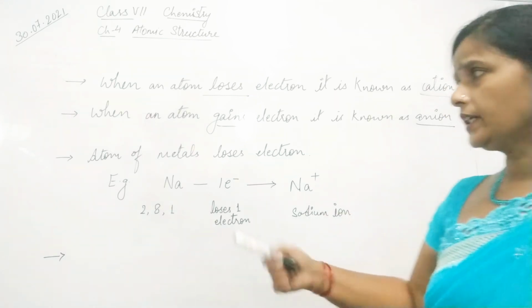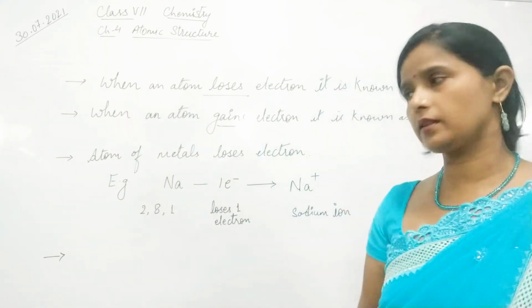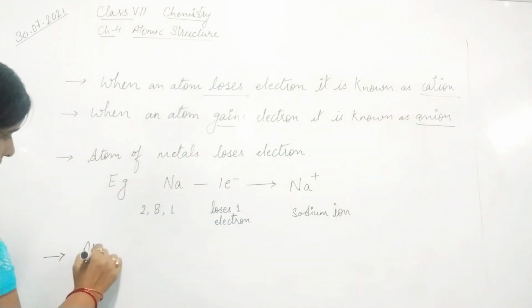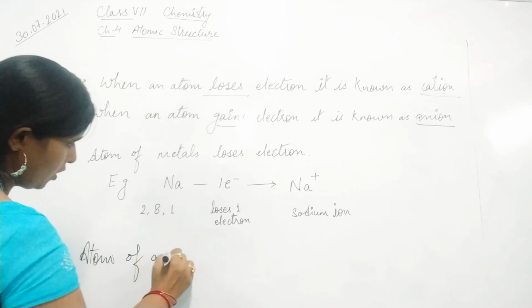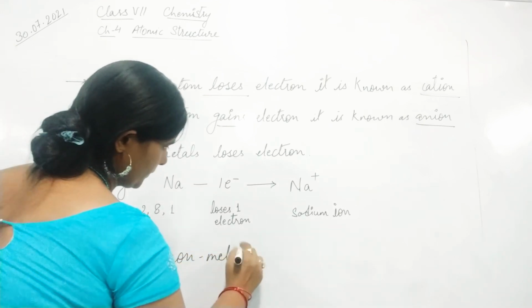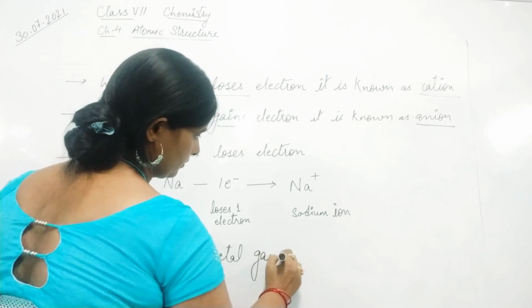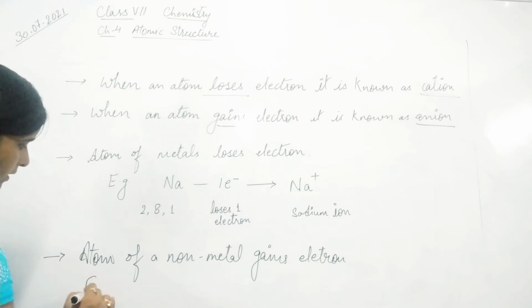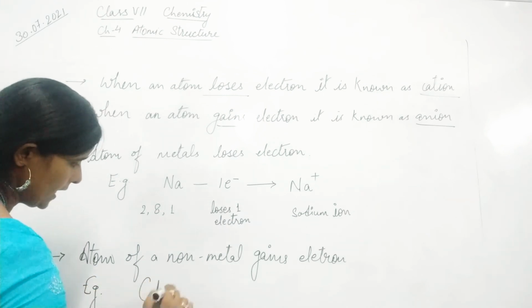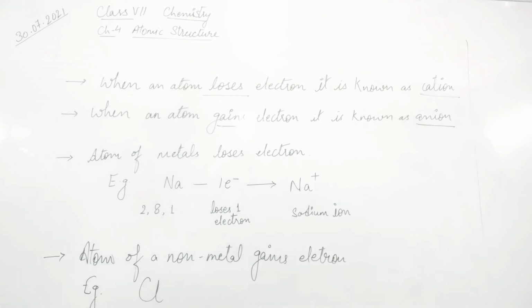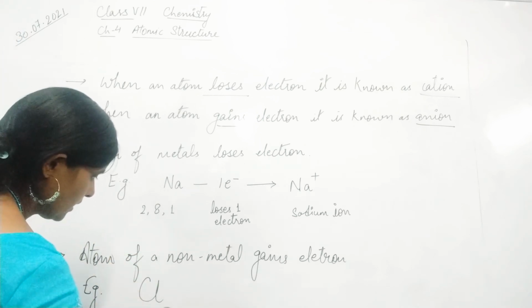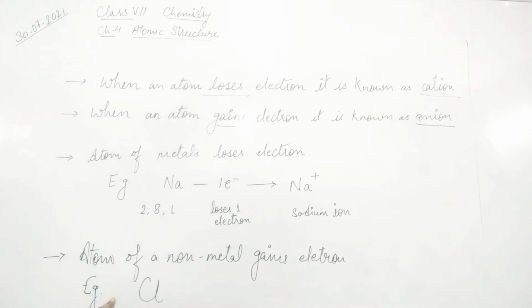Fine. Now let us see an example of a non-metal. An atom of a non-metal gains electrons. So we have the example of chlorine. Symbol is Cl, and its electronic configuration we will be writing as 2, 8 and 7.